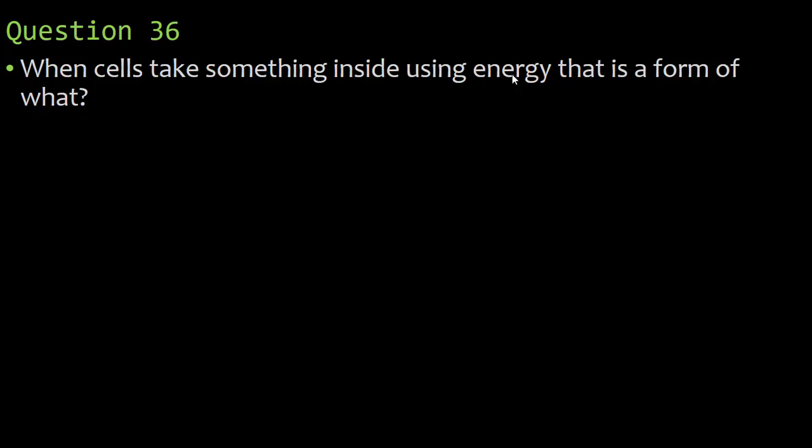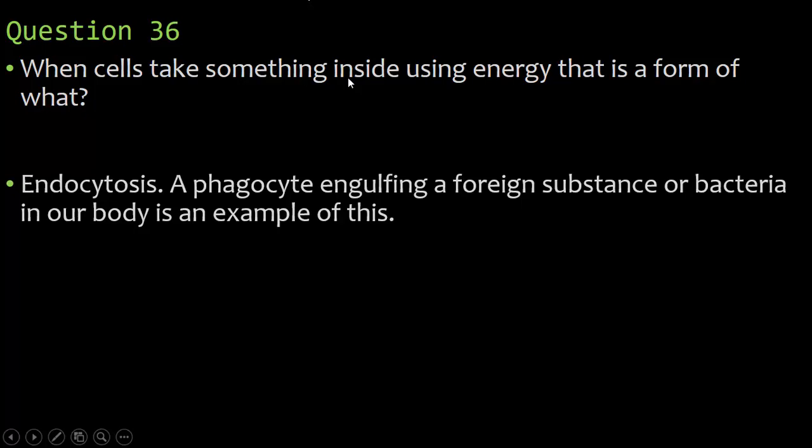That leaves a few things, and if something's going inside the cell, that's going to be endocytosis. An example of this would be a phagocyte engulfing a foreign substance or bacteria in our body. That foreign substance or bacteria is going to go inside the phagocyte, and it's going to get broken down, and because it's going inside, it's endocytosis.